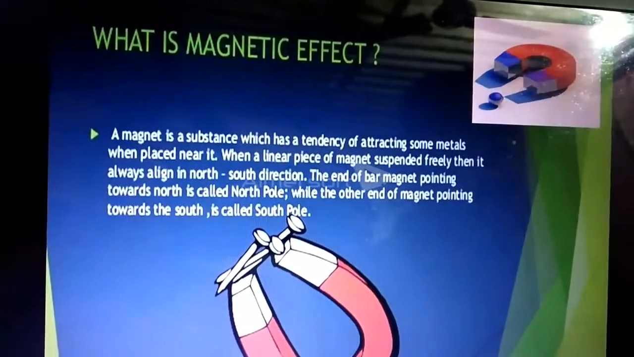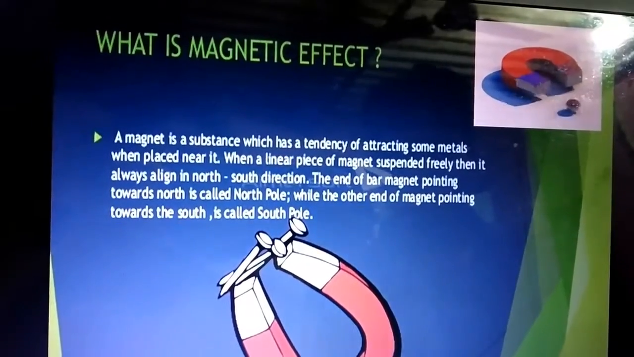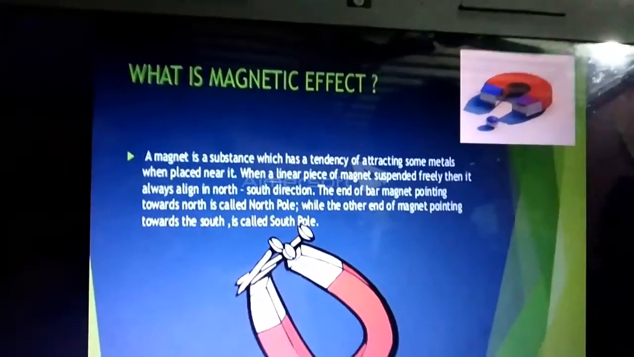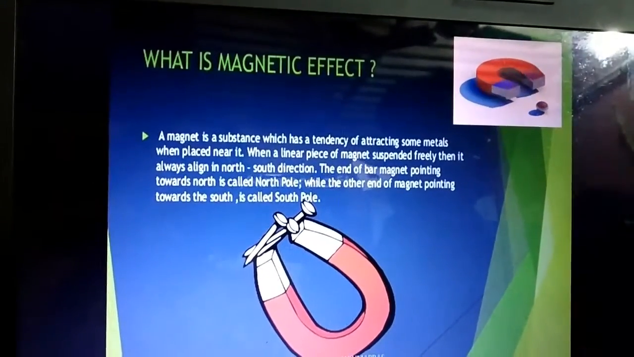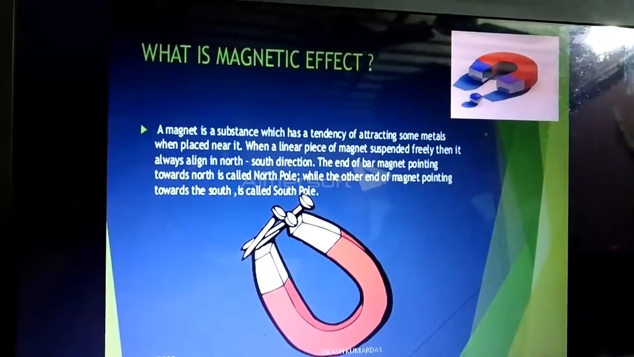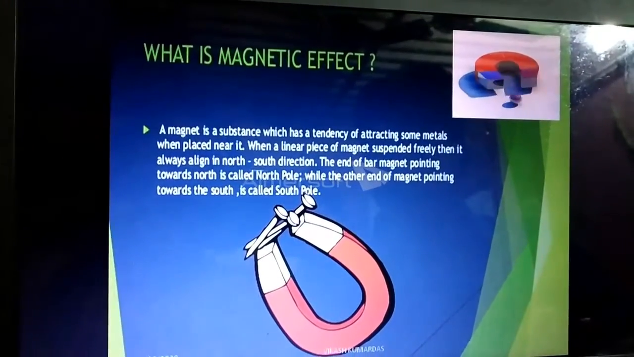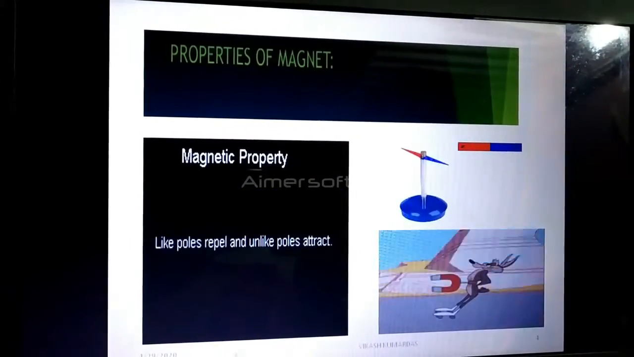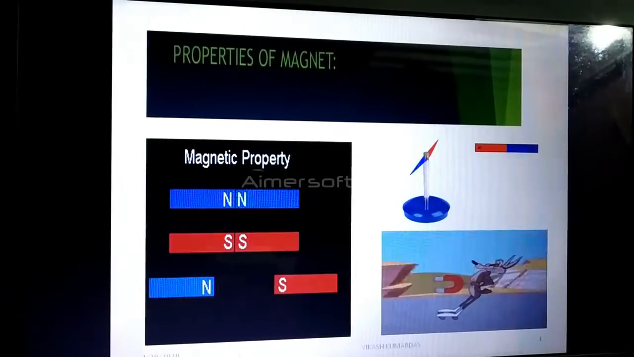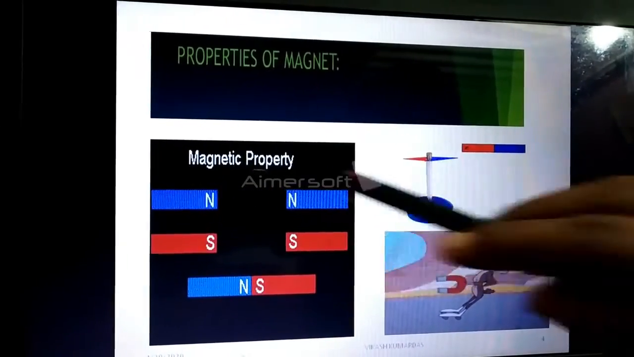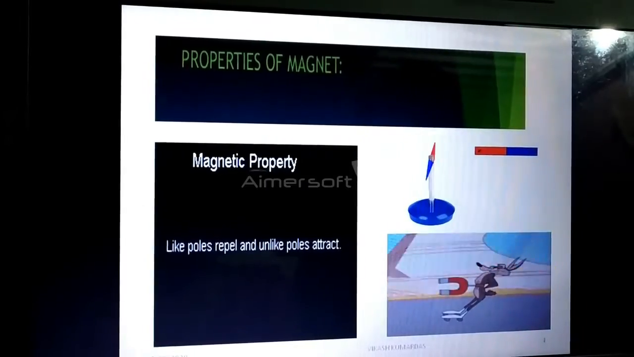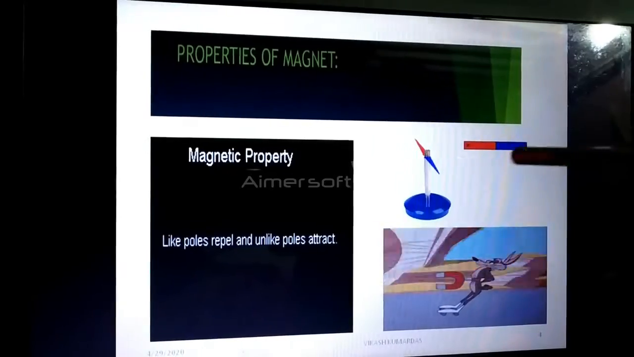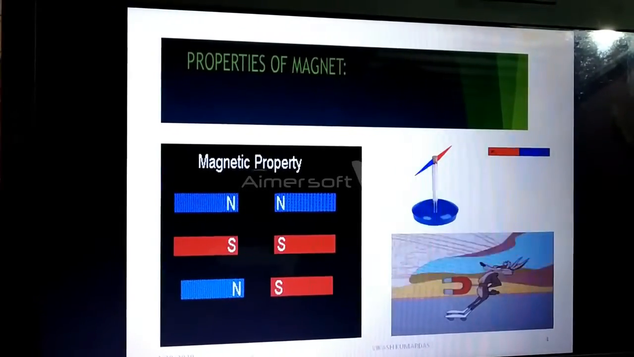What is magnetic effect? Now, what happens if a magnet is kept around a magnet? It has a magnetic field, and whatever comes in that magnetic field, it tries to attract. So that is only the magnetic field, and that is only its effect. Properties of magnets. Here you can see like poles, that is north pole and north pole, repel each other. Unlike poles attract each other. And here also in this magnetic needle you can see the same thing.